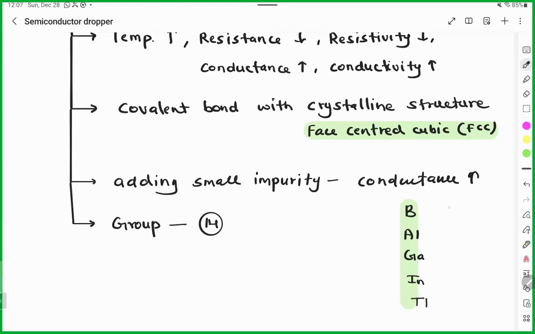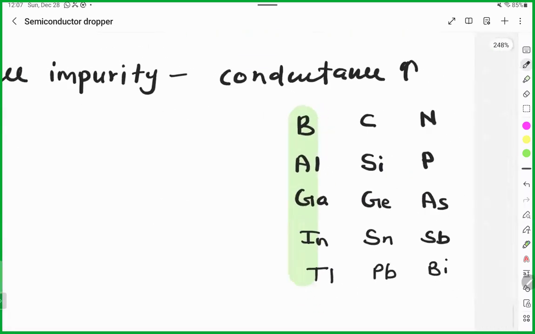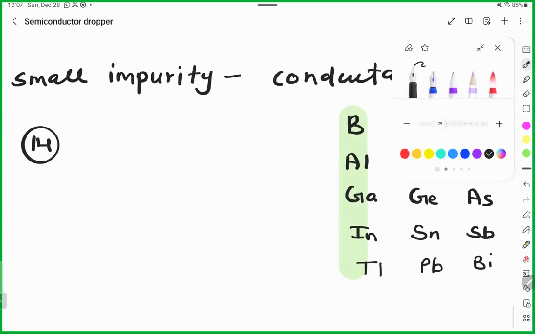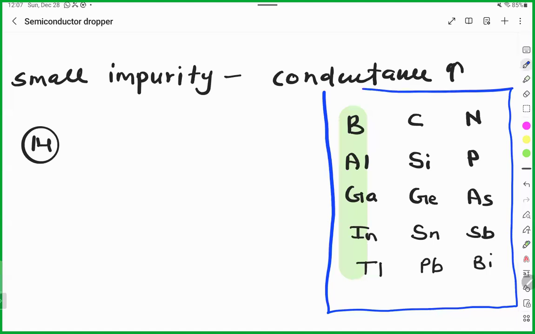Group 14 is carbon, silicon, germanium, tin, and lead. And last, nitrogen, phosphorus, arsenic, antimony, and bismuth. We really need all three groups in our semiconductor topic. Because in this situation, you will understand how we are going to utilize this.